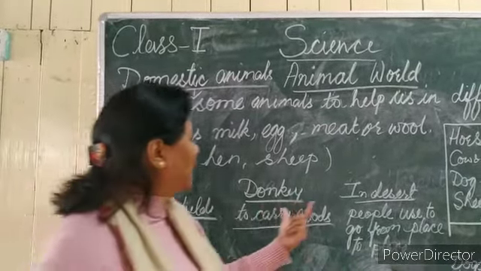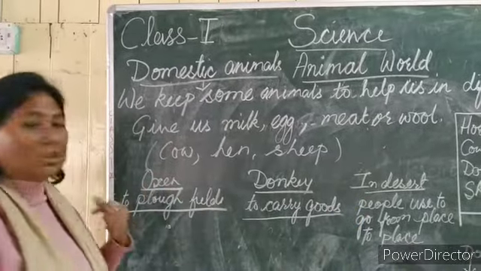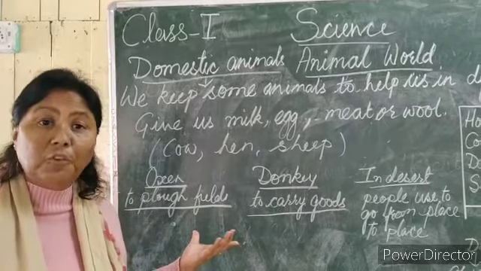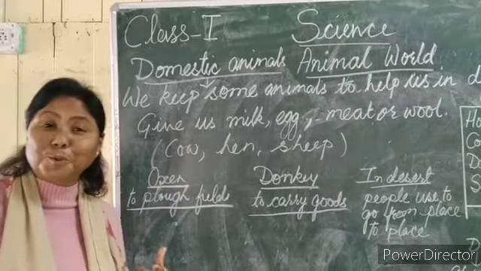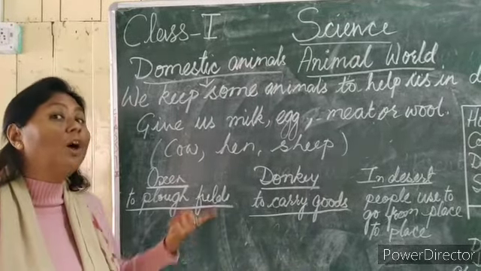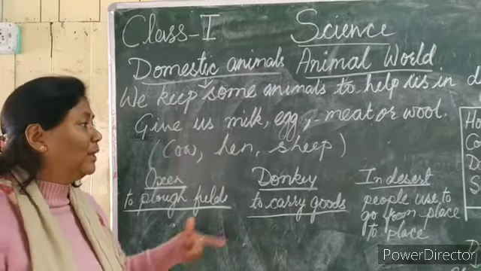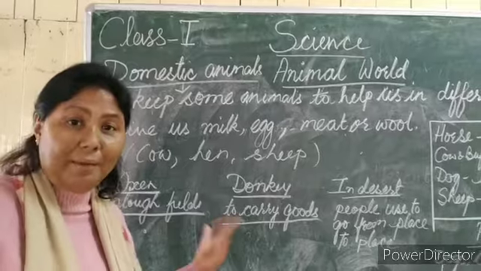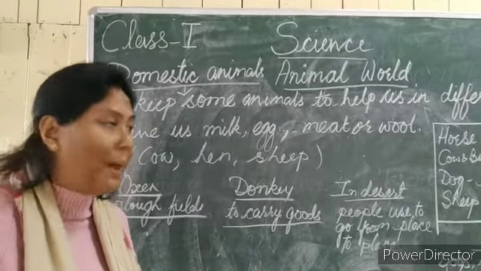Okay, now in the same way, oxen are for the farmers who work in the field. Farmers work in the field, so oxen are supposed to be friends of farmers. And donkey, friend of washerman. It helps him. He stays as a family member.